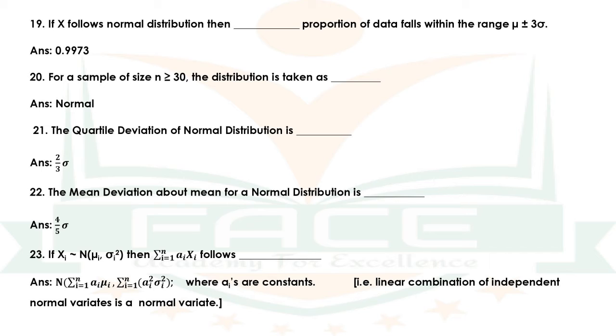Question number 23. If Xi follows N(mu_i, sigma_i square), then summation i equal to 1 to n ai Xi follows dash. The answer is N(summation i equal to 1 to n ai mu_i, summation i equal to 1 to n ai square sigma_i square), where ai's are constants. That is, the linear combination of independent normal variates is a normal variate.